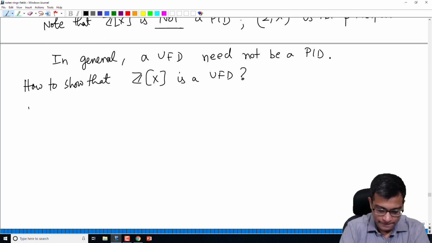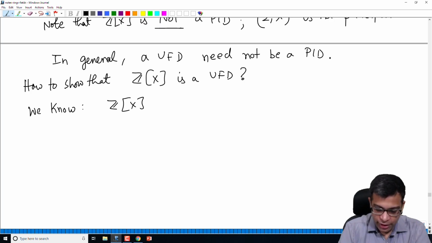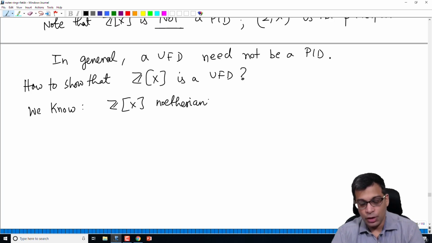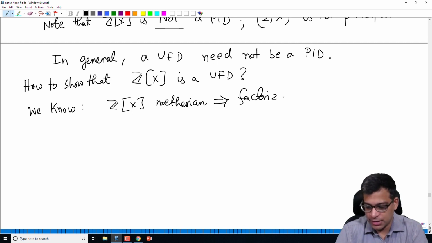So we know Z[x] is Noetherian, right? The Hilbert basis theorem says that if R is Noetherian, the polynomial ring over R in one variable is Noetherian. So Z is Noetherian for sure, so Z[x] is Noetherian. So factoring terminates in Z[x], that's not a problem.